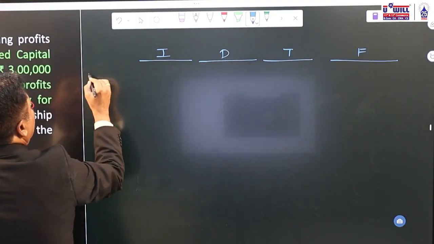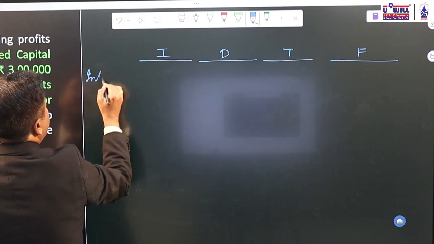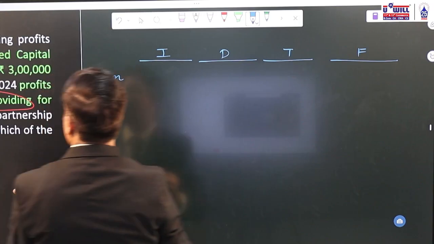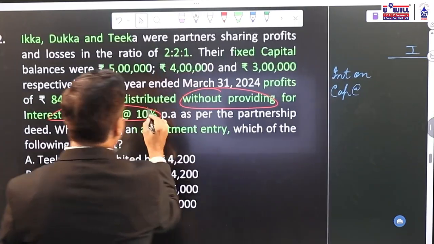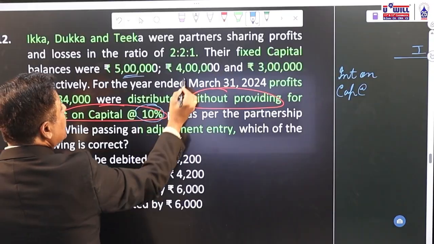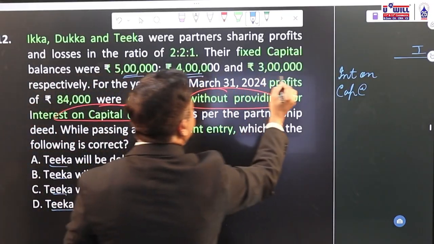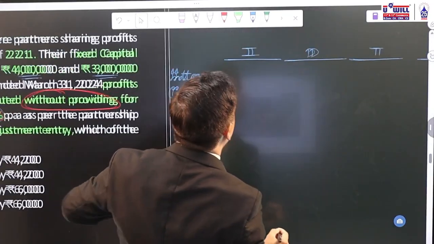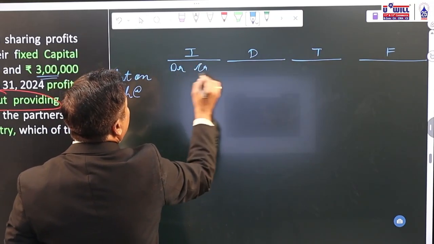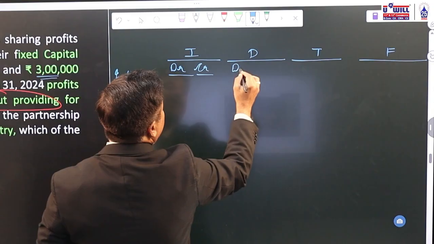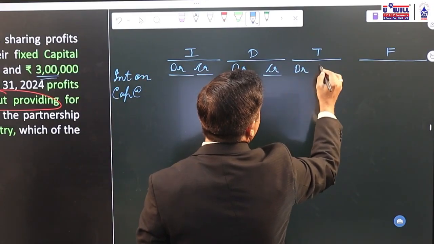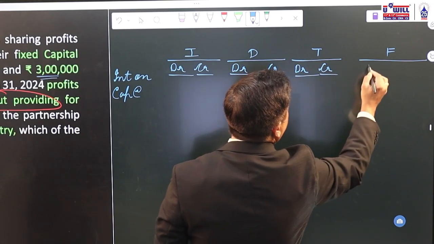Okay. Now, error of omission, interest on capital we have not recorded, and that is at the rate of, what is the rate of interest on capital which we have not recorded? 10%. 5 lakhs 10%, 50,000, 4 lakhs 10%, 40,000, 3 lakhs 10%, 30,000. Normally it is error of omission. So partners' capital, we write on the credit side, and P&L appropriation in the firm, we write on the debit side.